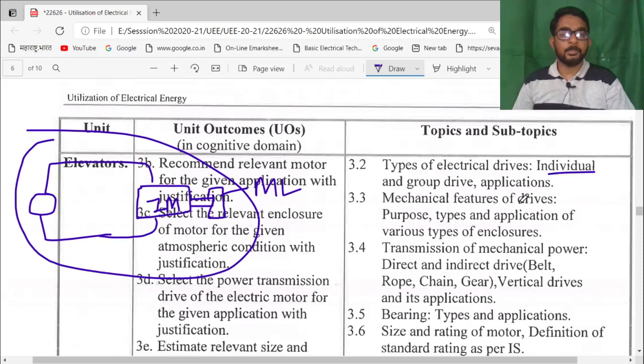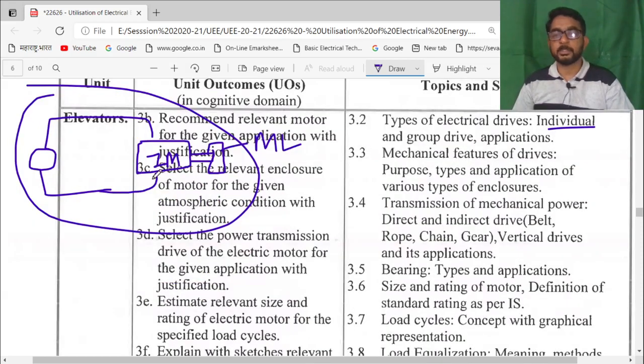Then the mechanical features of the drive: what are the features, the types of application, the types of enclosures and the purpose will be studied here. Then transmission of mechanical power.